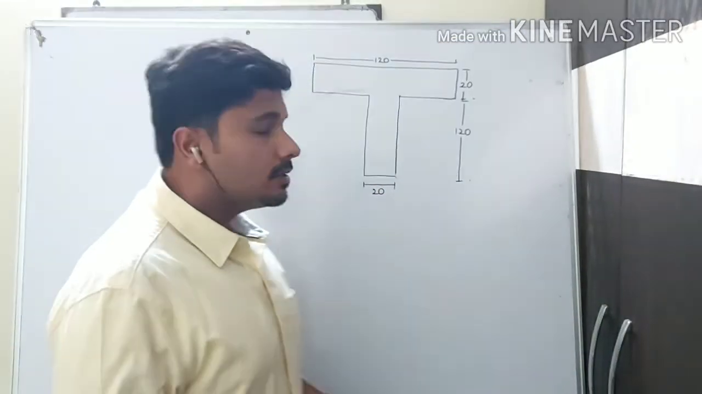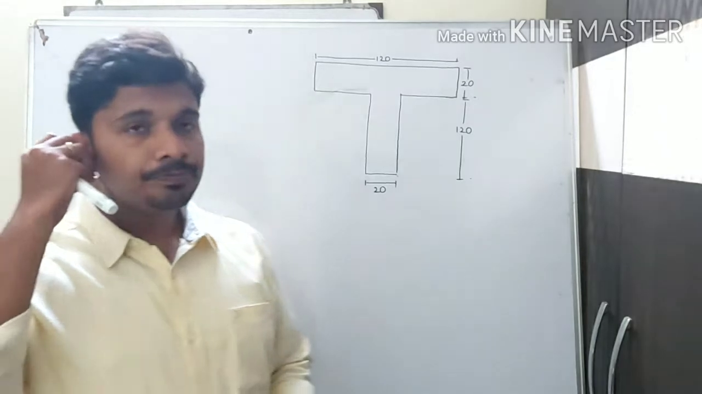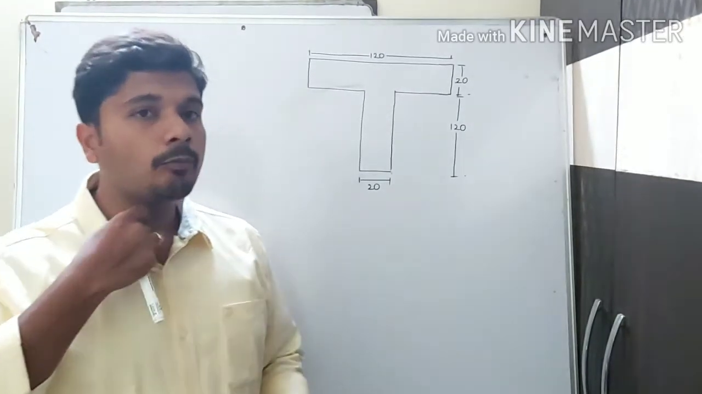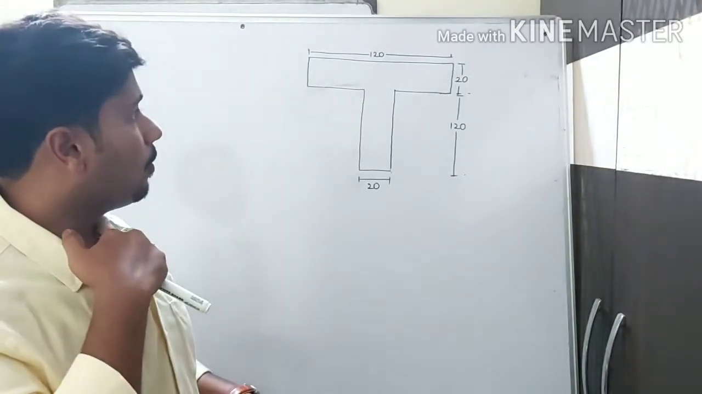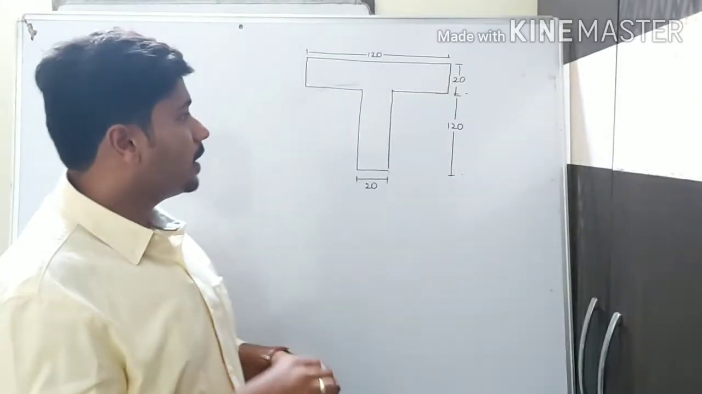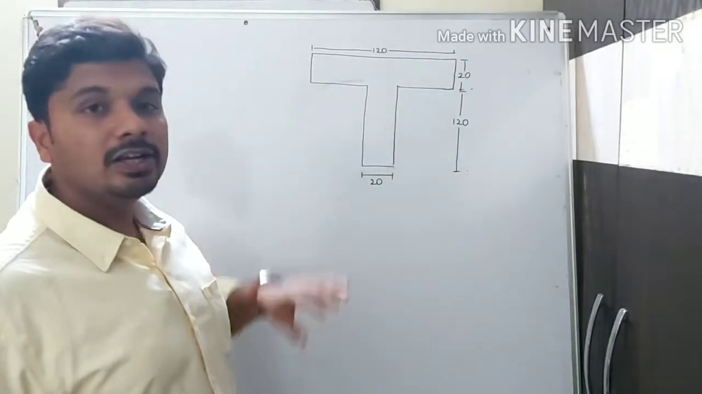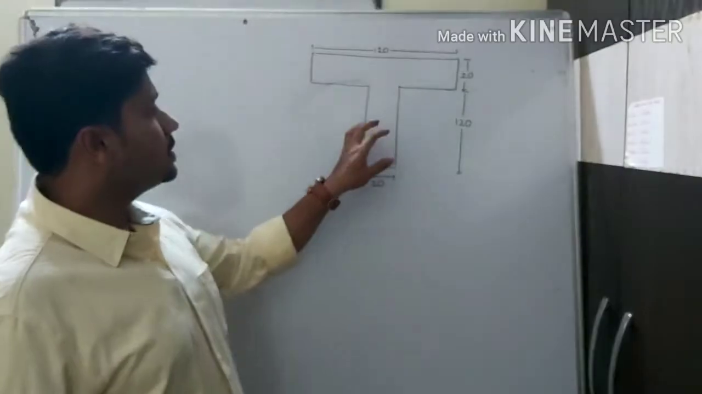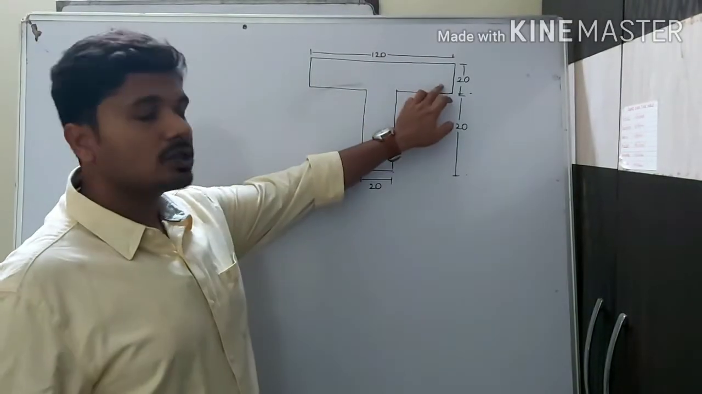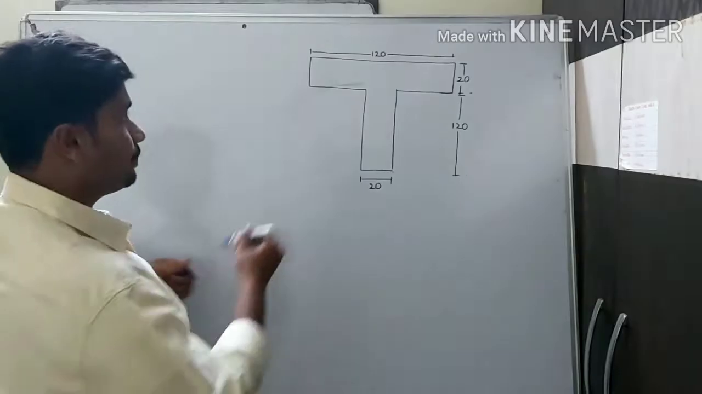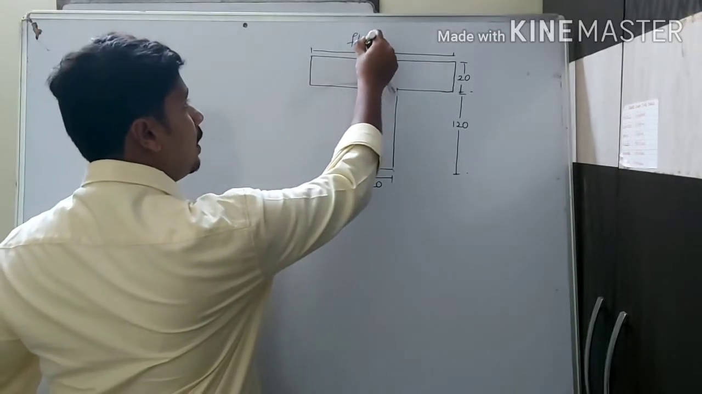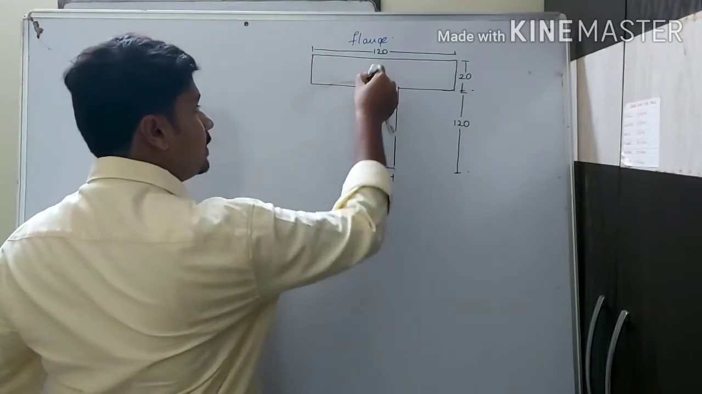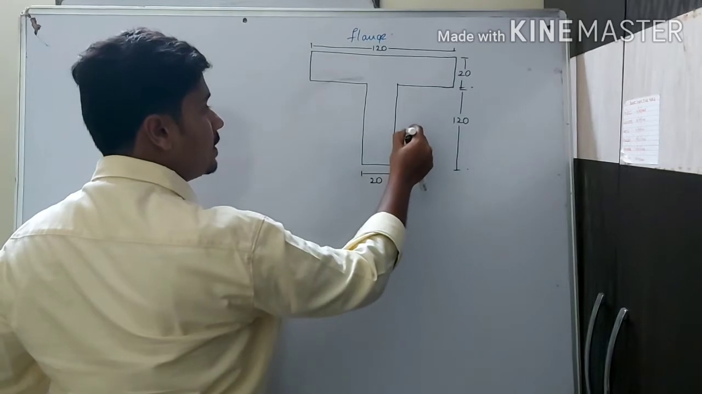Welcome back, students. Here you can see one of the common problems that I have put here. It is a T section. In this T section, the top is called the flange, and the bottom is called the web.